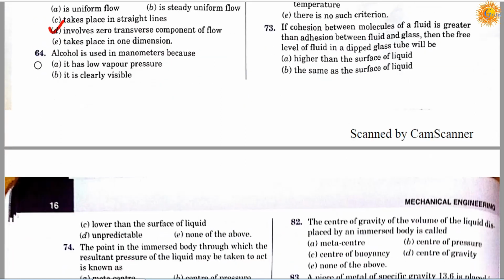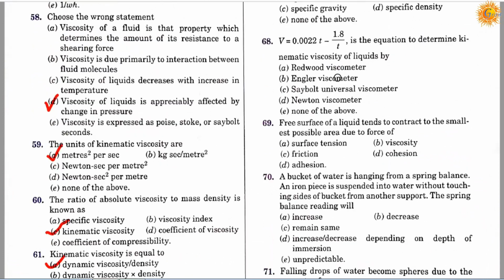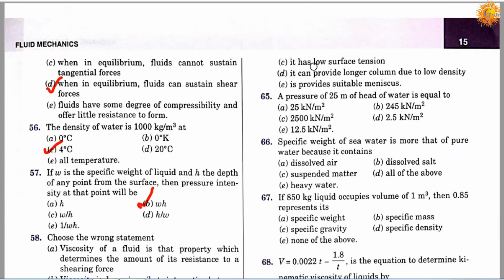Question number 64. Alcohol is used in a manometer because option A, it has a low vapor pressure, option B, it has clear visibility, option C, it has a low surface tension, option D, it can provide a longer column due to its low density, and option E, it provides a suitable meniscus. So the correct answer is D, it can provide a longer column due to its low density.